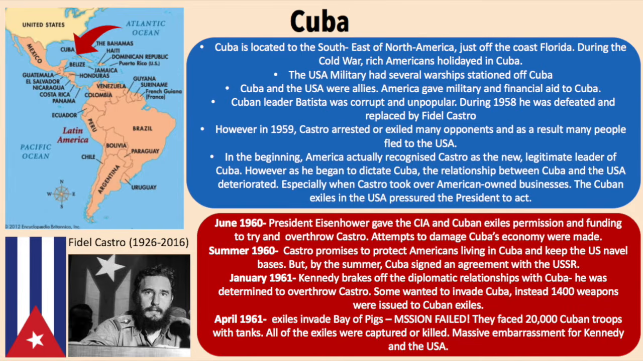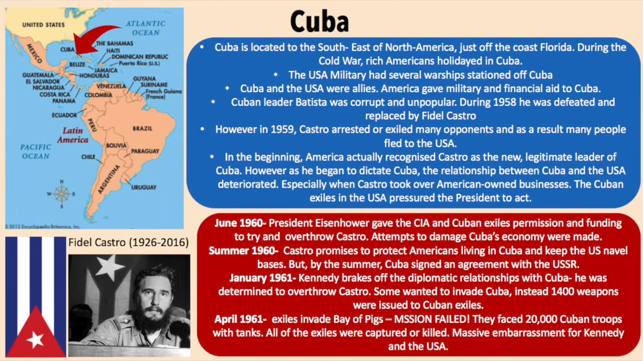In the summer of 1960, Castro promised to protect Americans living in Cuba and keep the USA naval bases. But by the summer, Cuba signed an agreement with the USSR. In January of 1961, Kennedy broke off his diplomatic relationship with Cuba. He was determined to overthrow Castro.